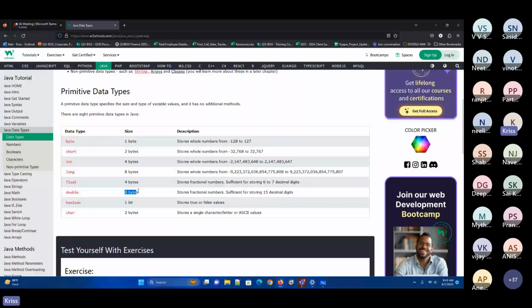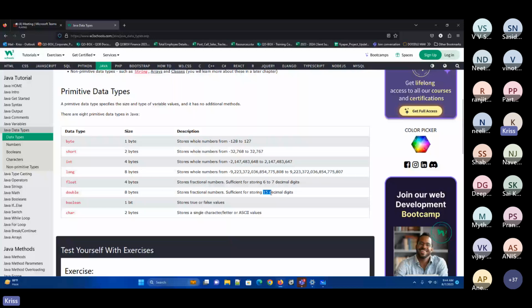Now, what is float and what is double? Float is nothing but if you have fractional points or decimal points, then this is called float. Apart from the whole number, we want to store fractional numbers also. If the decimal points are 6 to 7, then it will be stored as a float. If it is more than 7, then you go for double. This is storing a bigger number, so it takes bigger space. Float, double.